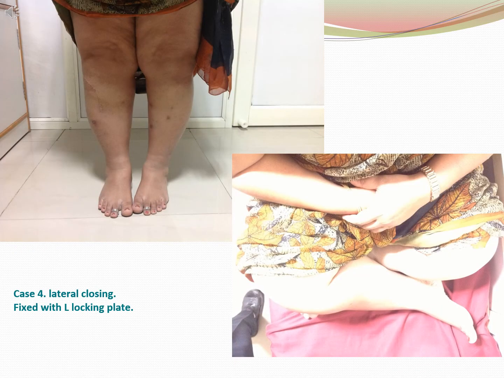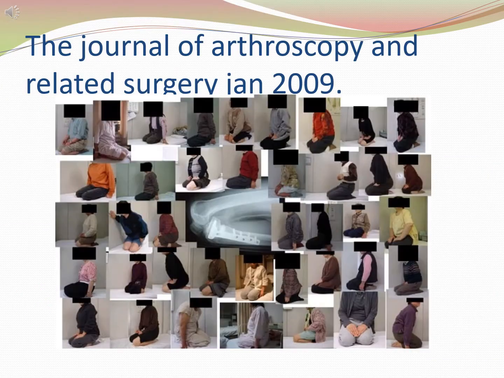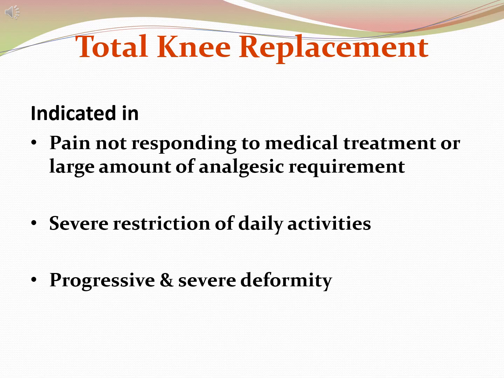In this photo, you can see a high tibial osteotomy patient sitting on the floor. This is a photo published in Journal of Arthroscopy and Related Surgery in January 2009. Patients sitting on the floor after a high tibial osteotomy. Total knee replacement. It is indicated when pain is not responding to medical treatment, or a large amount of analgesic requirement is there, or severe restriction of daily activities, and if the deformity is progressive and severe.